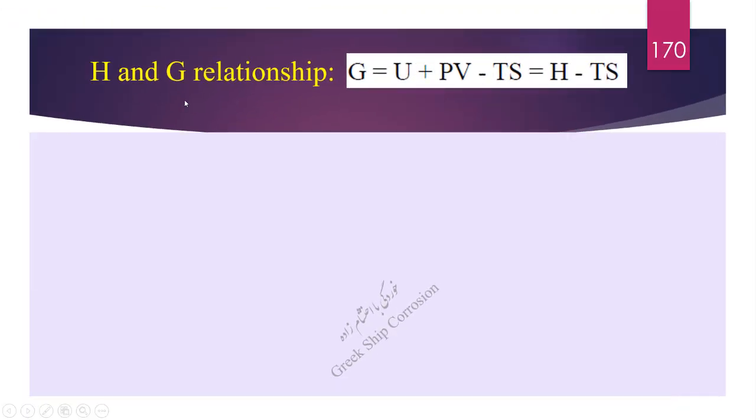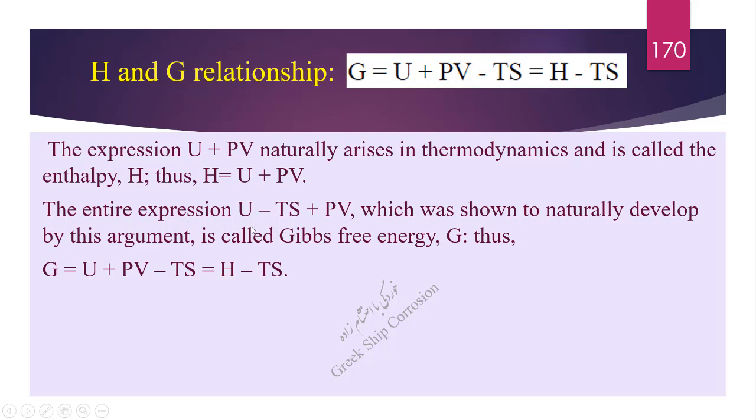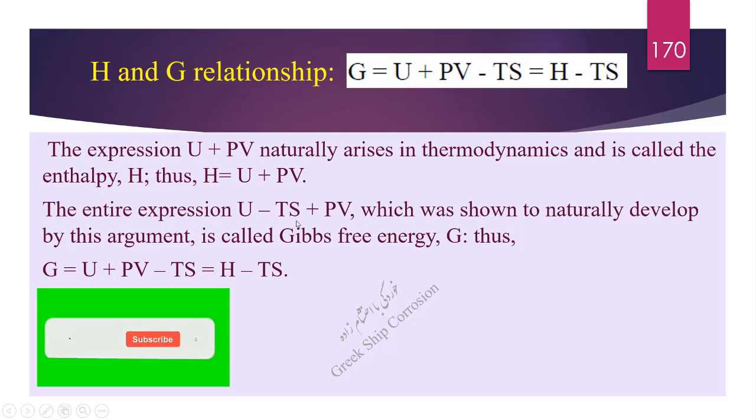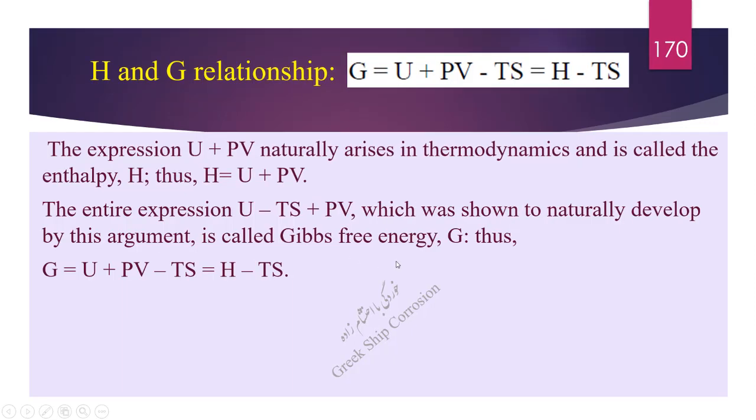Enthalpy and Gibbs free energy relationship. The expression U plus P times V naturally arises in thermodynamics and is called the enthalpy, H. Thus, H equals U plus P times V. The entire expression U minus T times S plus P times V, remember that U is the internal energy, T is the temperature, S is the entropy, P is the pressure, and V is the volume, which was shown to naturally develop by this argument, is called the Gibbs free energy, G.